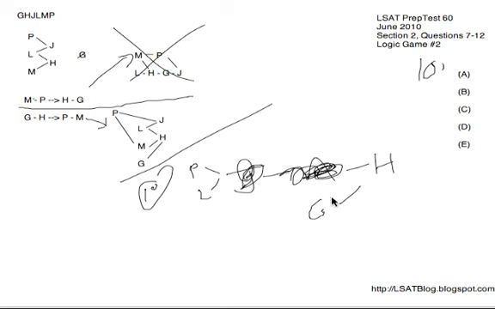Well, we know we got to have G before H, so let's eliminate anything without that. That actually gets rid of C, D, and E, so we're doing pretty good right here. C, D, and E are all gone because they have H before G, and we need G before H. Then we got to have P and L both going before H. And let's see, looking at A, we got P and L before H. Looking at B, we've got P before H, but L's after H. That's unacceptable, so B's gone, leaving A for 10.